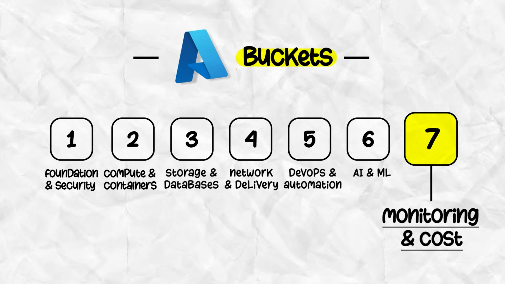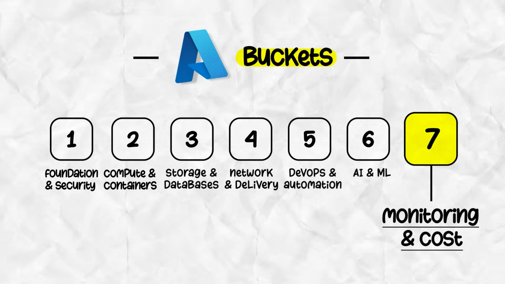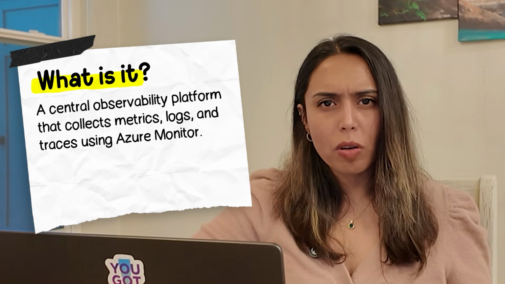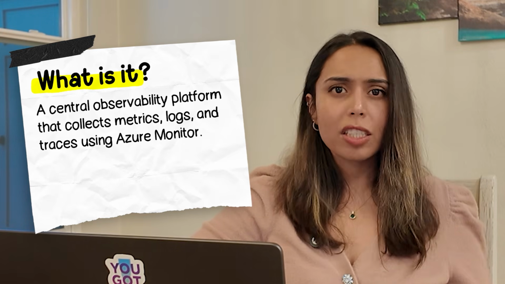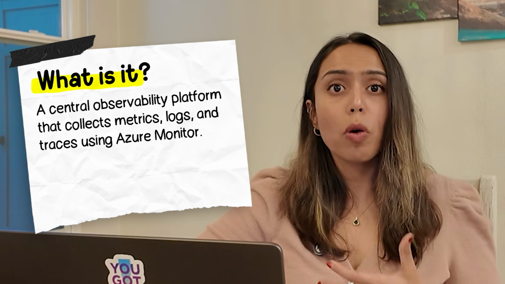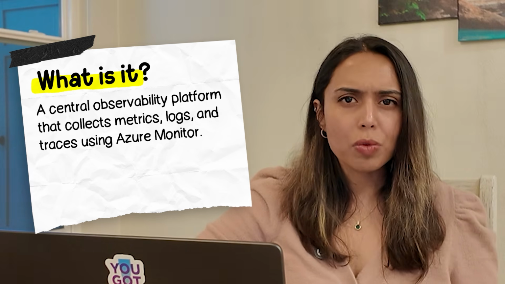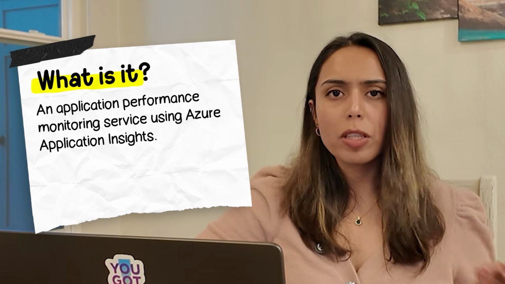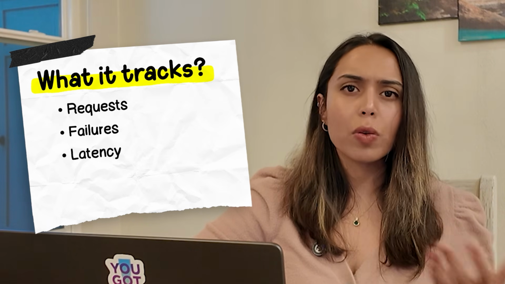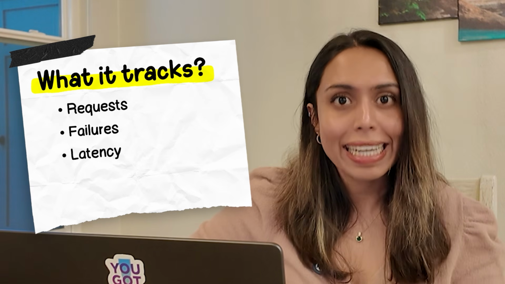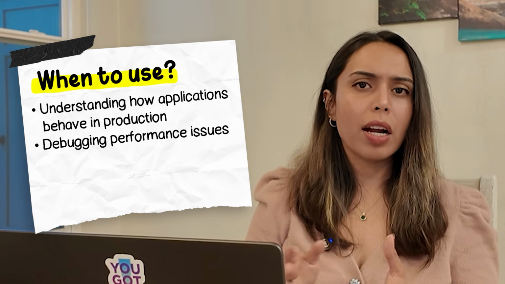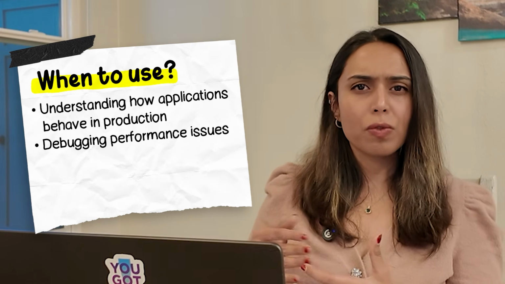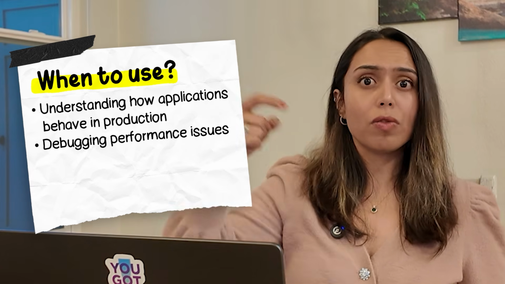Now, let's jump into bucket 7. This is monitoring and cost, the most important one. First, we have Azure Monitor. It's a central observability platform that collects metrics, logs, traces from your resources. It basically helps teams to monitor infrastructure and troubleshoot issues. Then we have Application Insights. This is the APM, aka Application Performance Monitoring service. It's used to track requests, failures, and the most important, latency in applications. It helps developers understand how apps actually behave in production. Basically, if your end user is getting higher response times, this is where you go to track it.